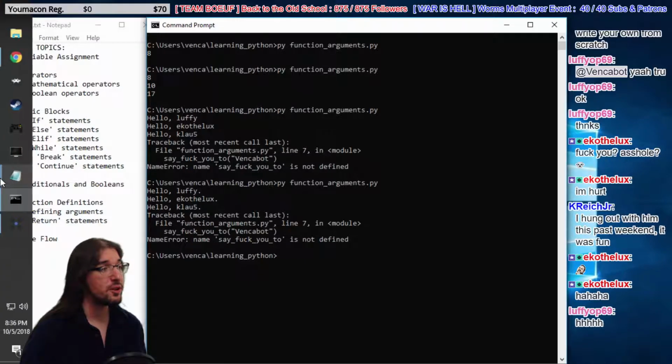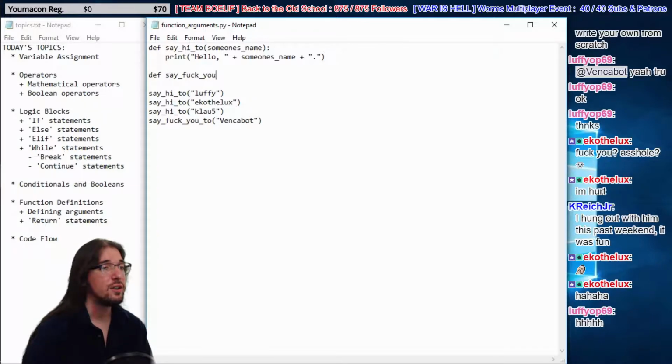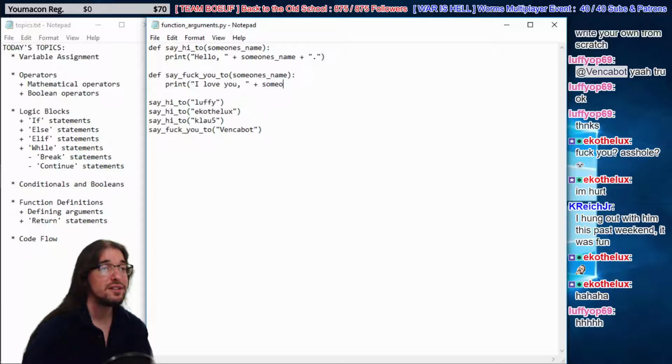Okay, so we gotta fix our code. We have no fuck you function. We gotta fix that, right? So let's add that in here real quick. So def say fuck you to, we have someone's name again. We're gonna print I love you, plus someone's name, plus exclamation mark.